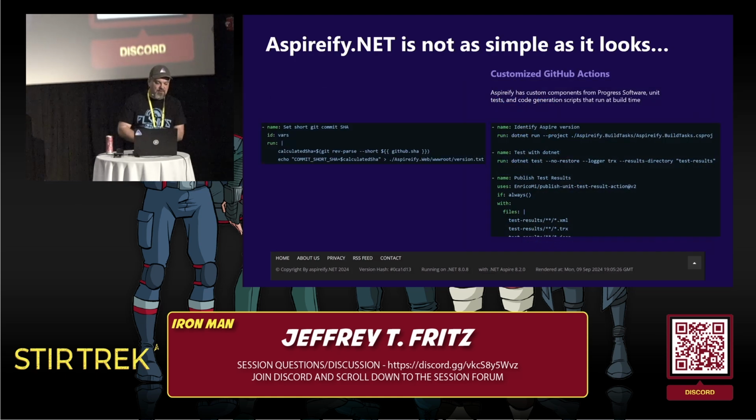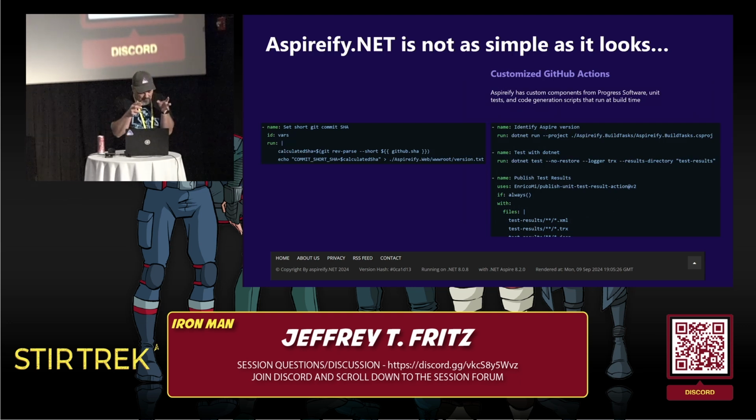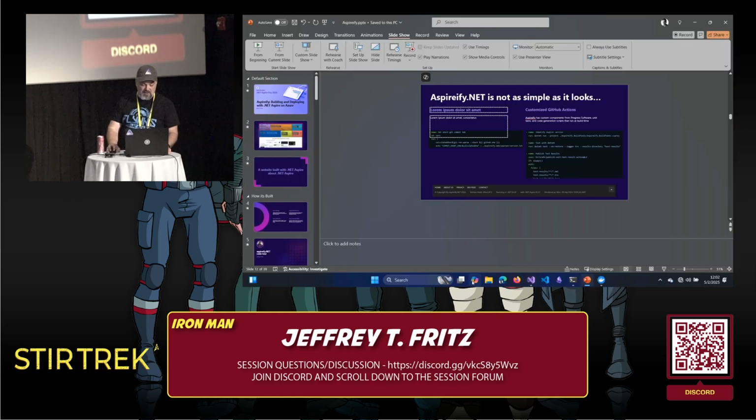Next feature I want to make sure that I show you is I added some other hooks into the deployment that aren't there by default, and that's really small on the screen. My apologies. If you look at the Aspireify.net website, I put the .NET version, the .NET Aspire version, and I put the SHA for the GitHub commit in the footer of the site. So I have some extra code that I write on, and let me actually go to the running site that I have here.